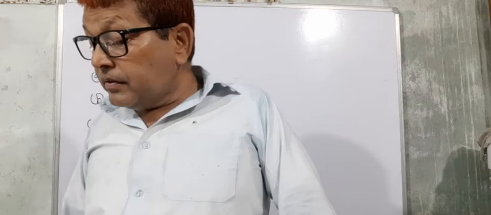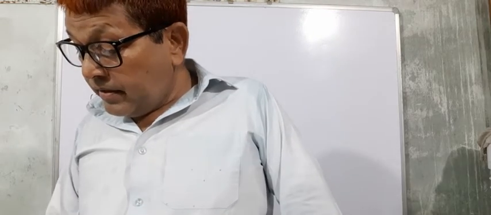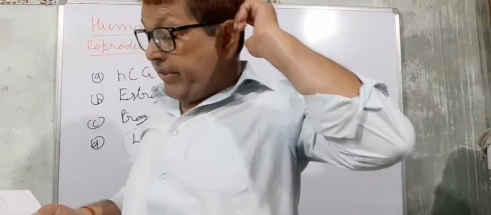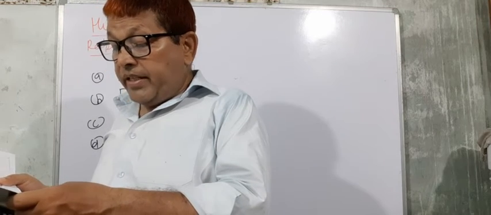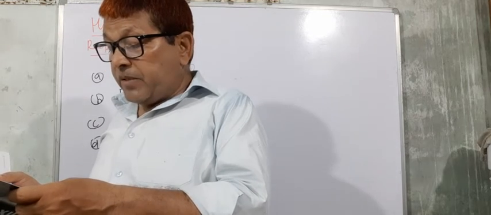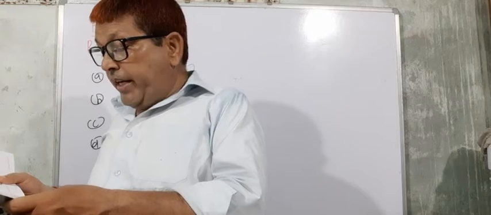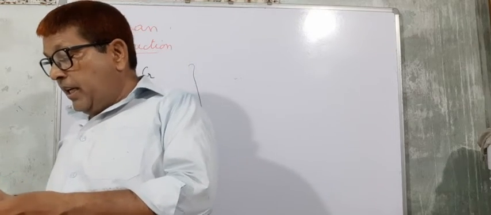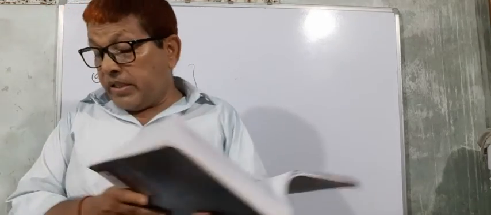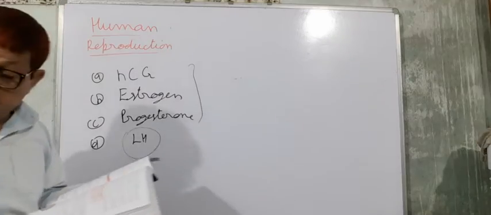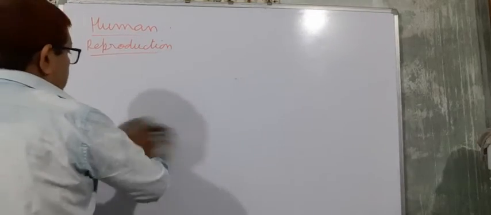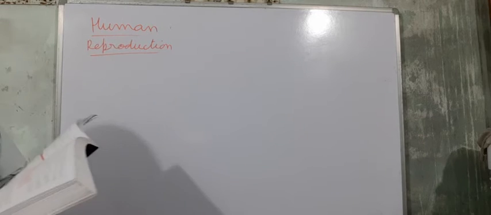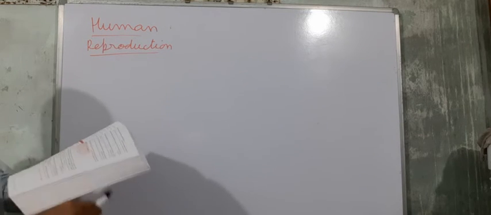Now next, the path of sperm transport is given below. Provide the missing parts in the blank boxes. It is given here as first, seminiferous tubules.